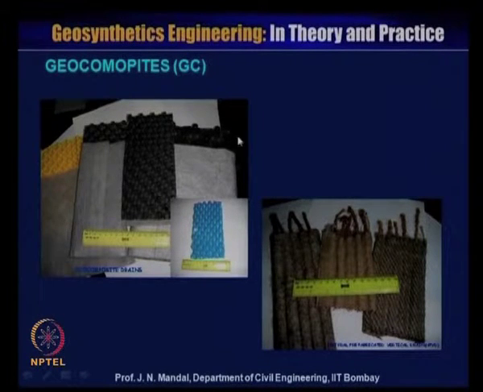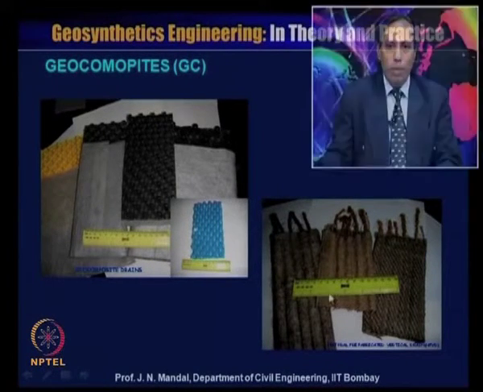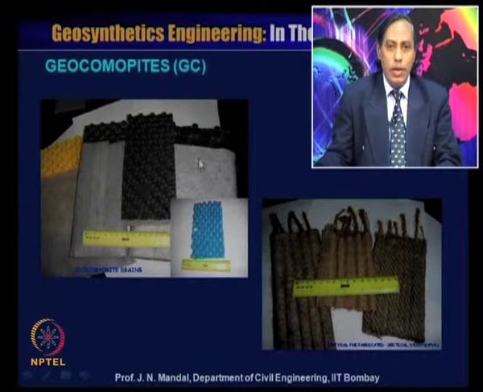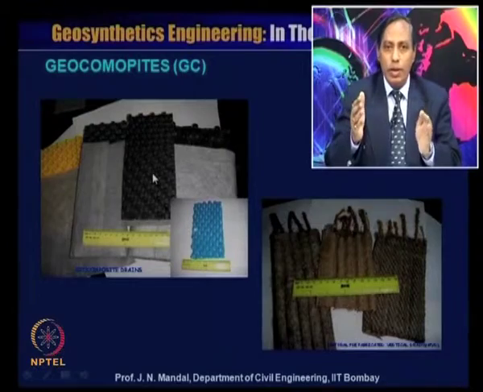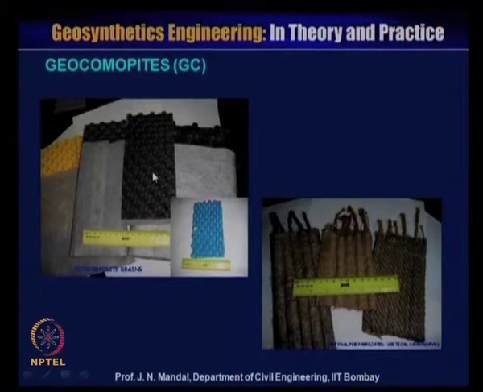Now next is geocomposite material. Geocomposite means any combination of geotextile, open or non-open, or geonet material, or geomembrane material.